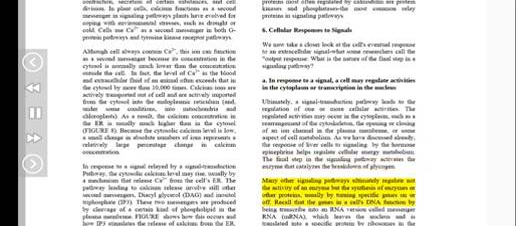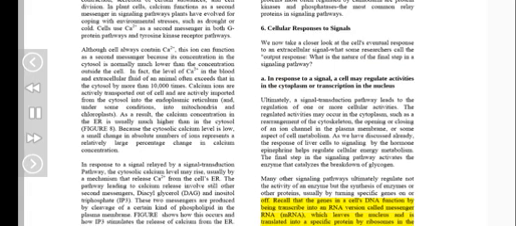Other signaling pathways ultimately regulate not the activity of an enzyme but the synthesis of enzymes or other proteins, usually by turning specific genes on or off. Genes in a cell's DNA function by being transcribed into an RNA version called messenger RNA, mRNA, which leaves the nucleus and is translated into a specific protein by ribosomes in the cytoplasm.